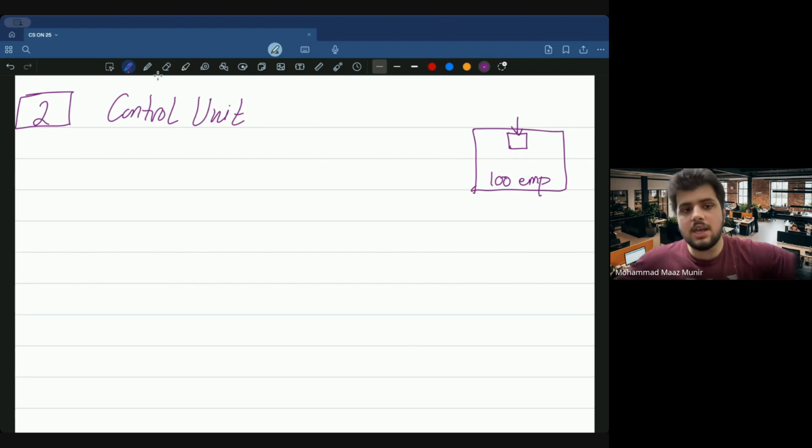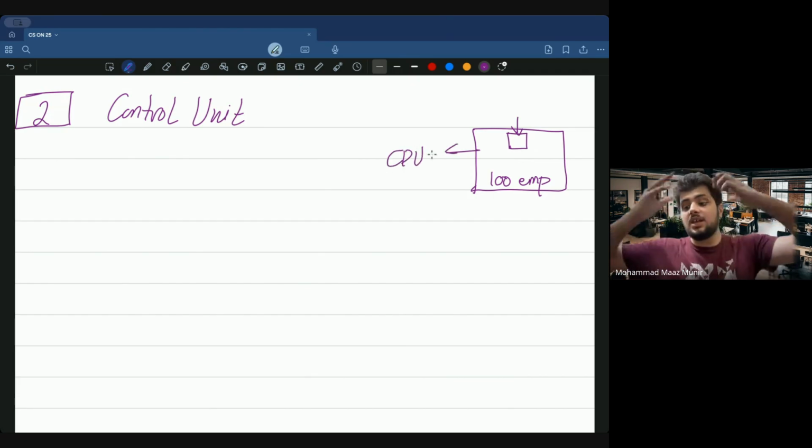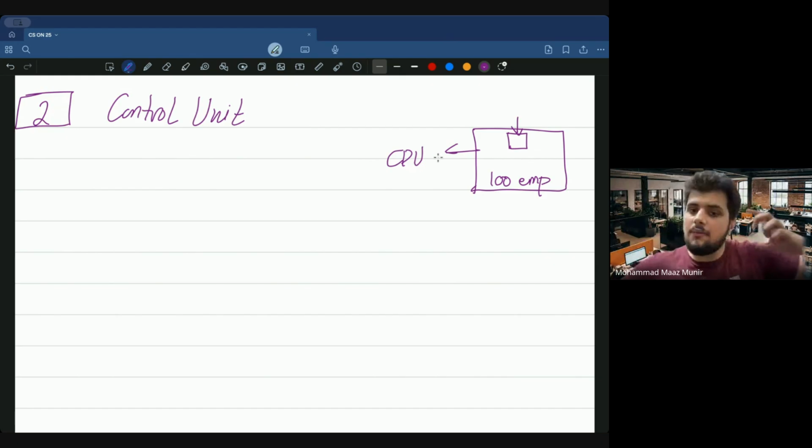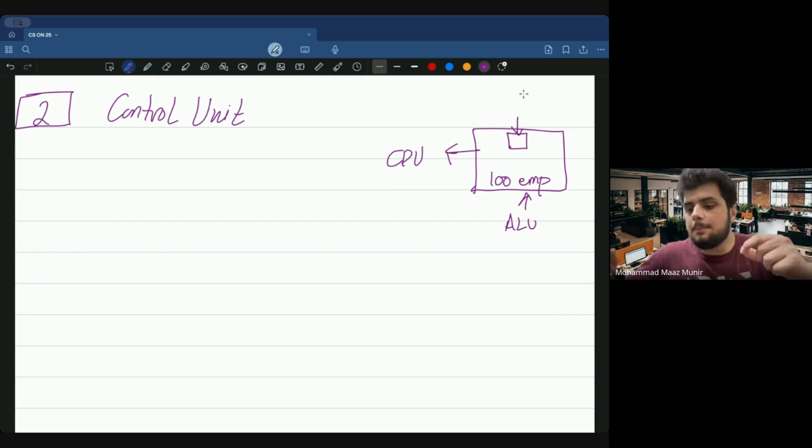Now, what is the control unit? This building is your CPU. Okay, let's say this is your very big CPU. Inside it you have 100 employees. The 100 employees might refer to all the other things which are there in your brain. ALU might be one thing. Maybe ALU is one employee, for instance. But at the top of every company or organization, you might have someone like a CEO or a president, right?